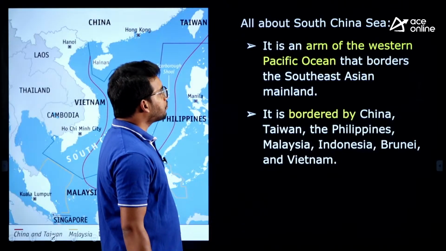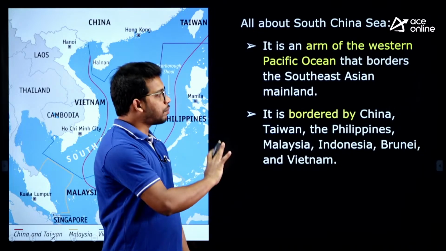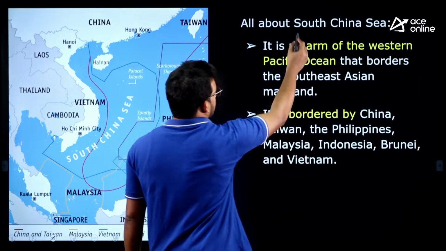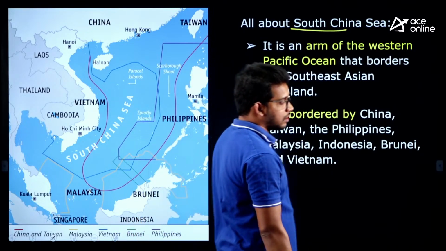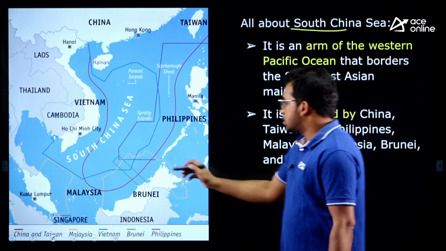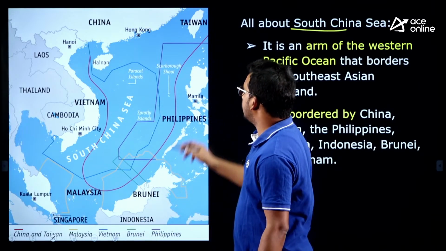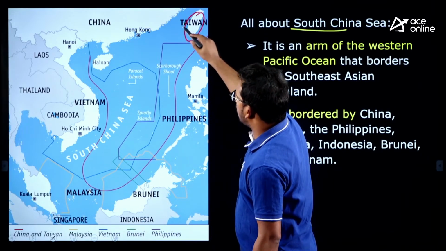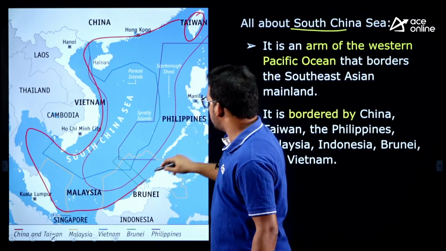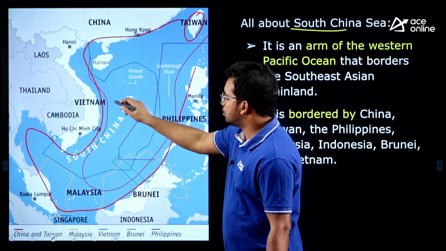So let's see. Before going into the issue, let's understand. This was published in the Indian Express, given in great detail. So let's see about the South China Sea, where it is located and what is the significance, right? The South China Sea is located in the eastern part of Asia. If you observe here there is Taiwan, and starting from here, all this is the South China Sea, and this red color one is called the 9-dash line.